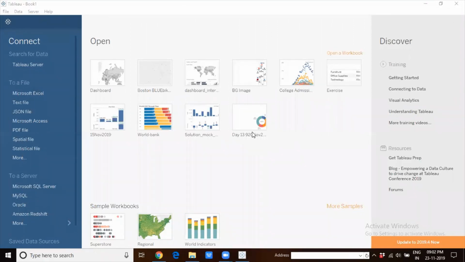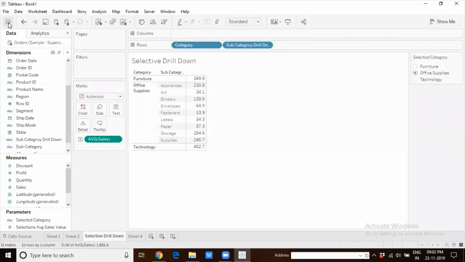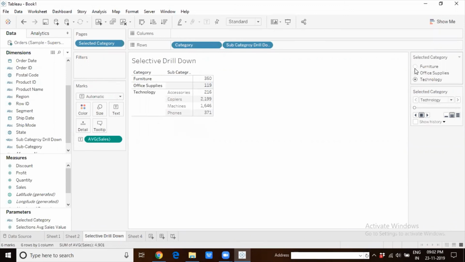Selective drill down can be done on animation basis, in the sense, are you talking about motion charts kind of thing? I don't know, that feature I think is not there. Because when you take it there and you play the animation, it's only office supplies. It doesn't allow you to play the animation. If you select technology, then that's only technology. If you select furniture, it's only furniture. So animation basis, I think not available.